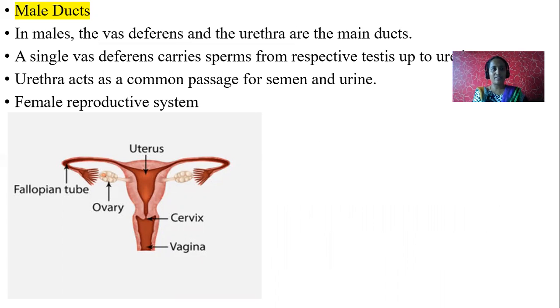Next, male ducts. In males, the vasa deferens and urethra are the main ducts. Vasa deferens is the sperm duct which carries the sperms. A single vasa deferens carries sperms from the respective testes to the urethra. Urethra acts as a common passage for semen and urine.